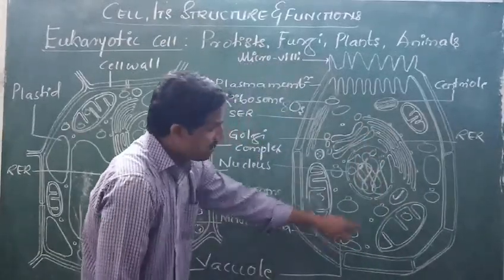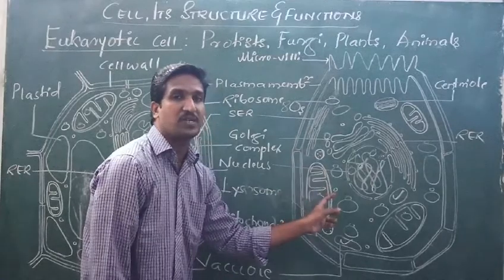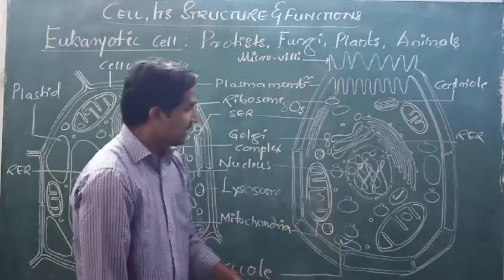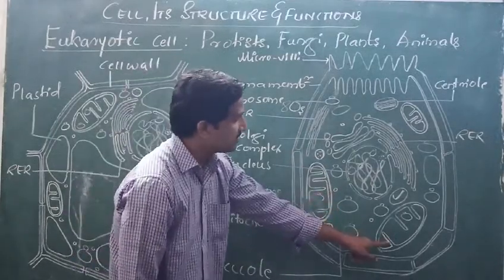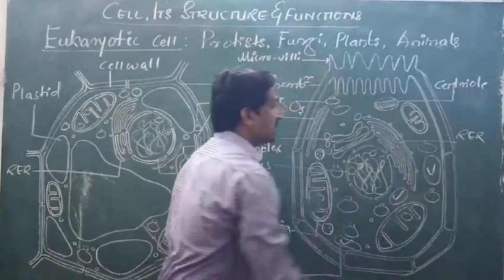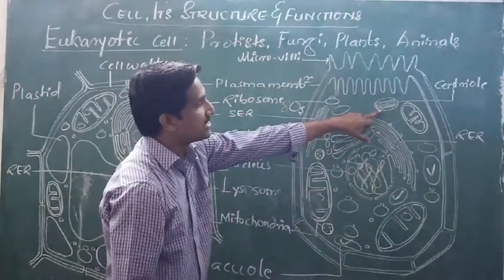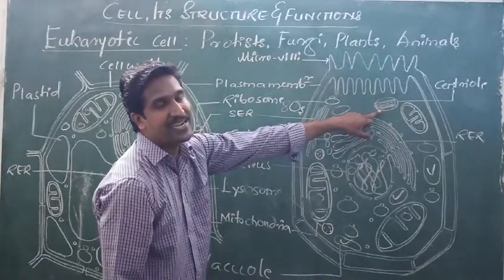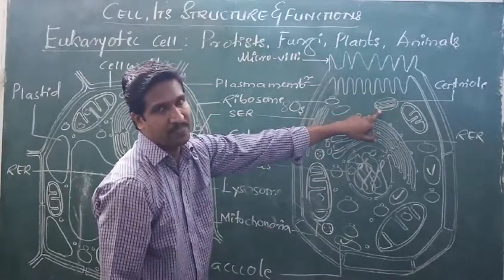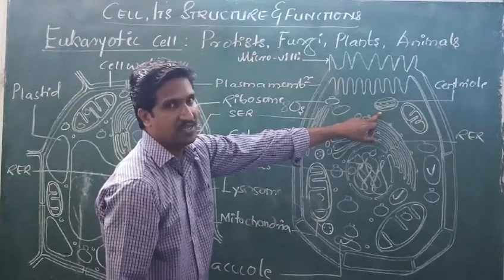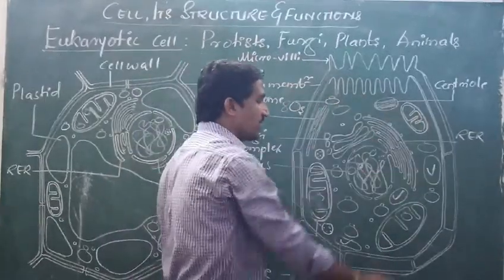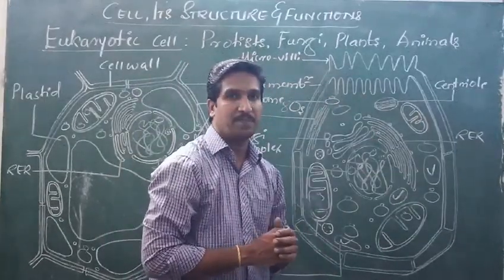So more numbers of small vacuoles are present. And mitochondria are present. And one more exceptional case called the centriole. The centriole is present. So this is about the animal cell.